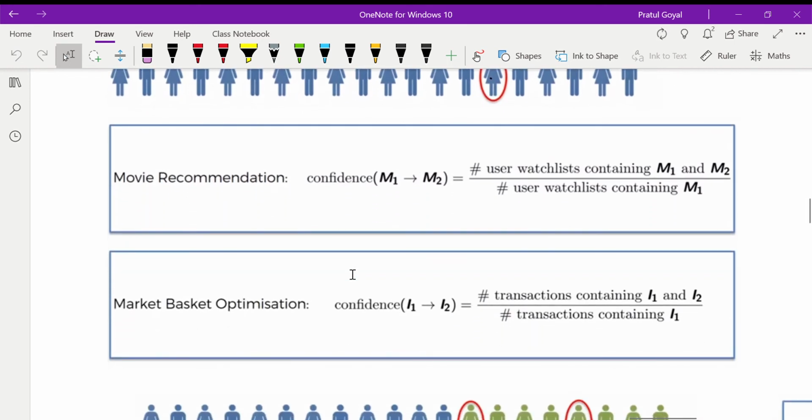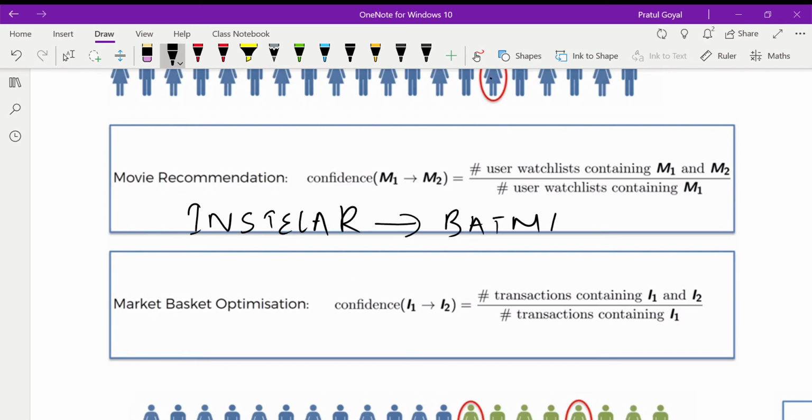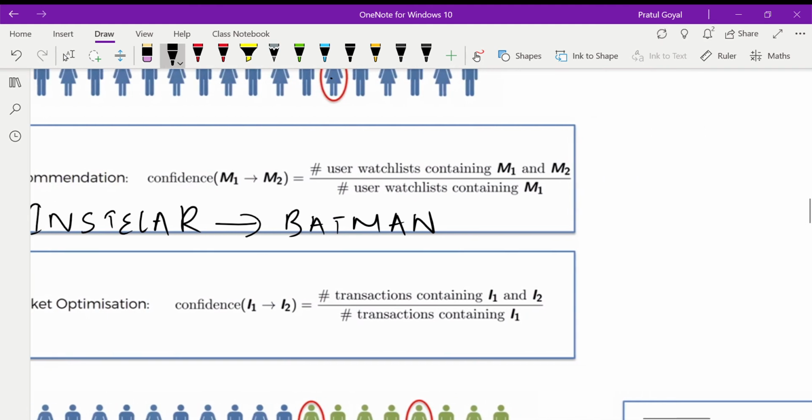Now, the next part is called confidence. In order to find the confidence, we check: if I watch Interstellar, then what is my likelihood to watch Batman? So this is related to this part.